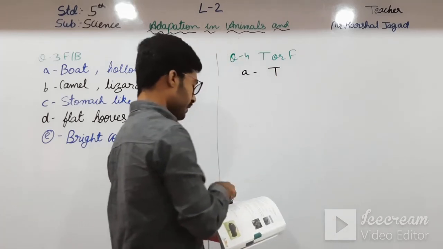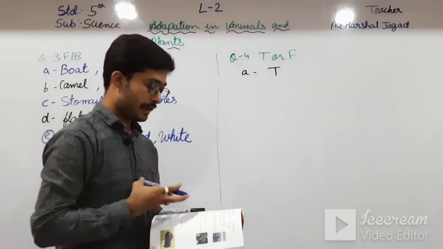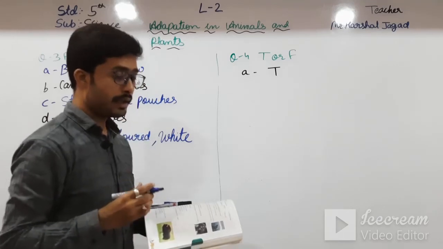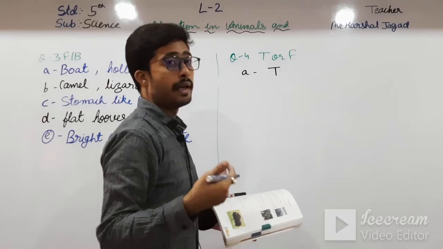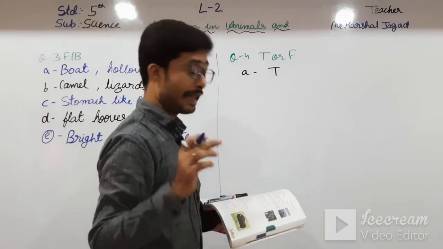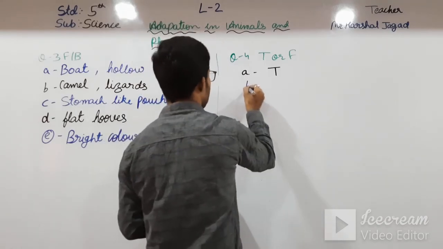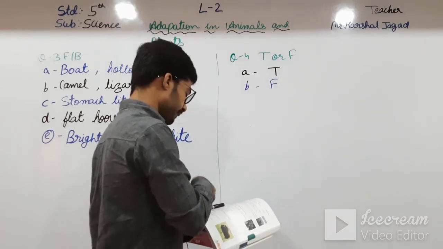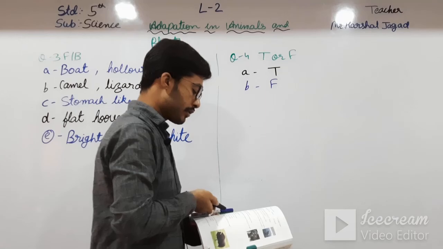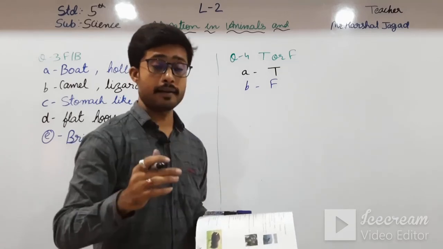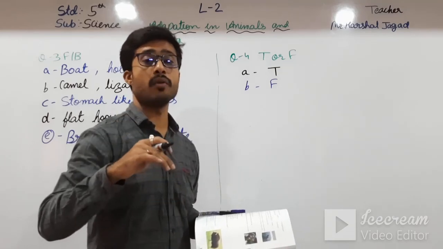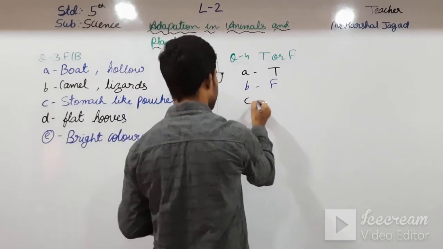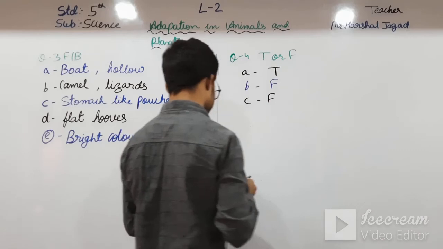And going towards B, lizards and kangaroo rats live in desert field during the daytime. No, they just come out at the night time only. So it will be false. And C, cactus has short roots. No, cactus has long roots. They go deep into the soil in the search of water. So C is also false.